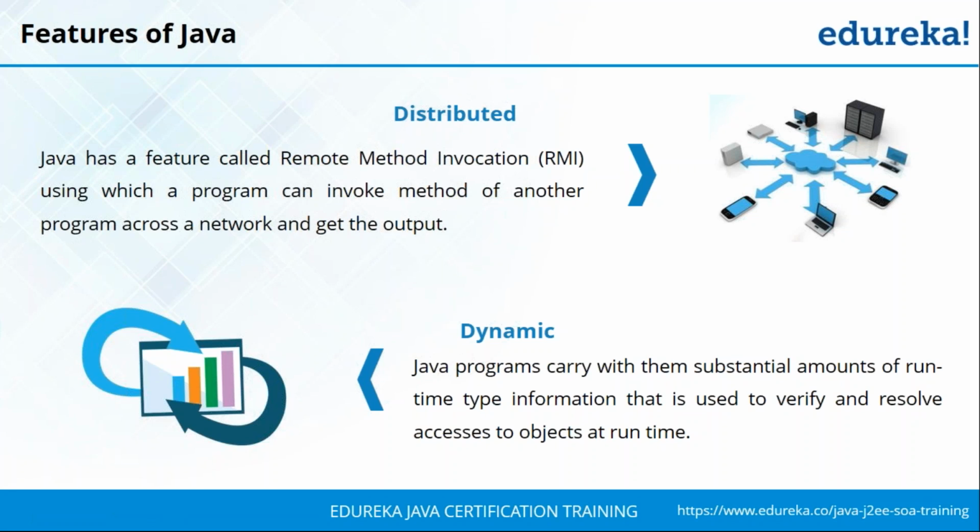After that, you have the dynamic feature of Java. When we say dynamic, it basically refers to information gathering as well as dependency association at runtime. A lot of information that your program requires, a lot of dependencies, classes or packages, are only associated to your code just before it's going to be executed. So there are a lot of runtime features that come into the picture when you're executing a Java program.